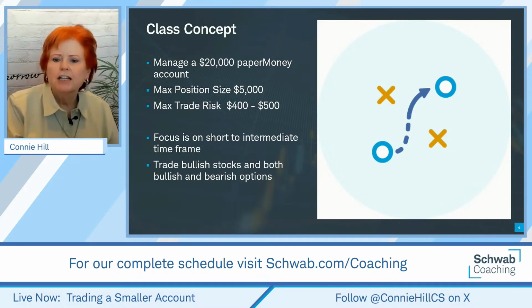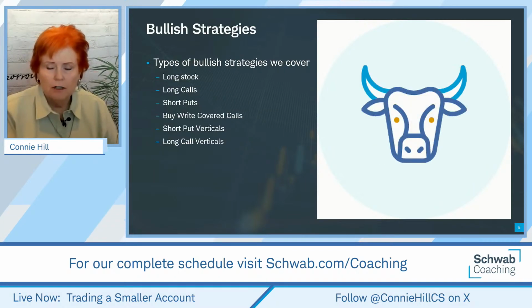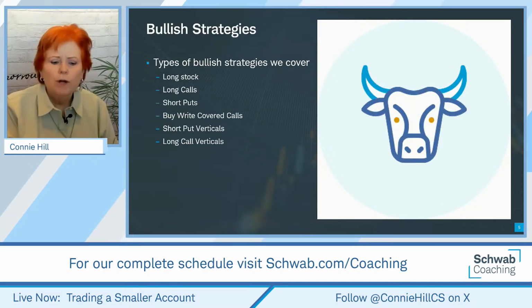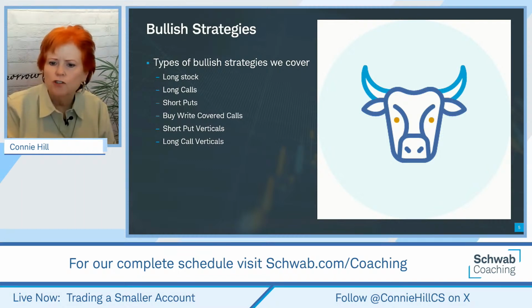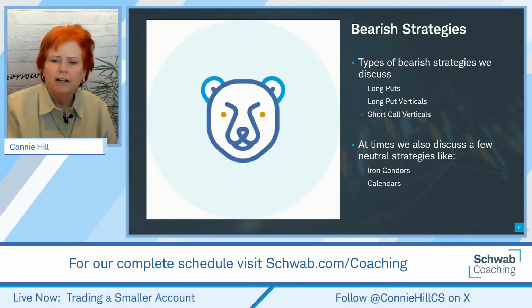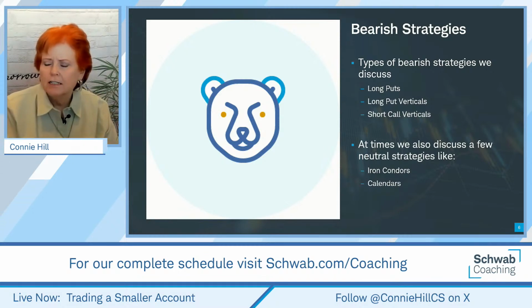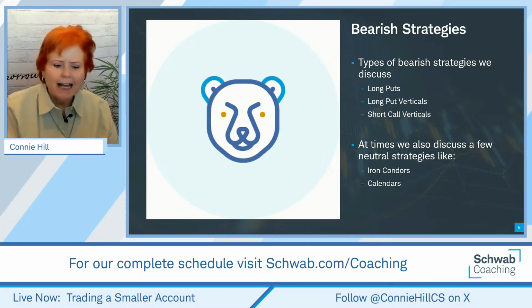To do so, we probably are going to focus on things a little bit short to intermediate term types of trades. And we'll take both bullish and bearish positions. Strategy-wise, if we're bullish, we will consider long stocks. We don't do a ton of long stocks in this class. We do a lot of option trades, but long calls, short puts, buy-write covered calls, short put verticals, long call verticals. We are open to those strategies. And on the bear side of things, we'll do some long puts. Long put verticals and short call verticals are definitely in the group. Once in a while, we'll talk about iron condors and calendars, probably not so much today in our class.